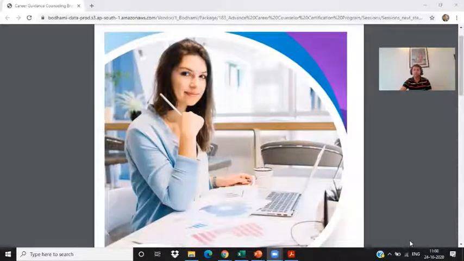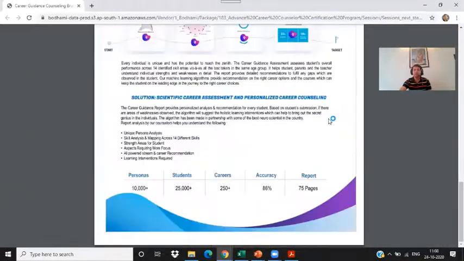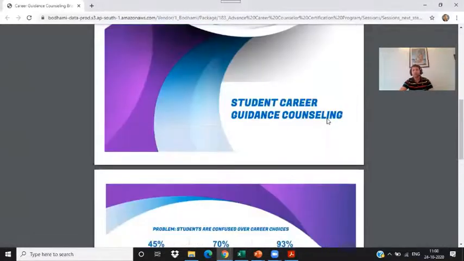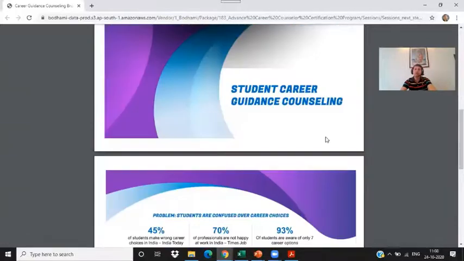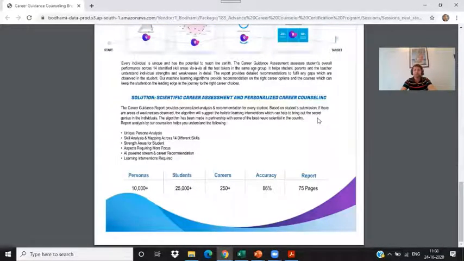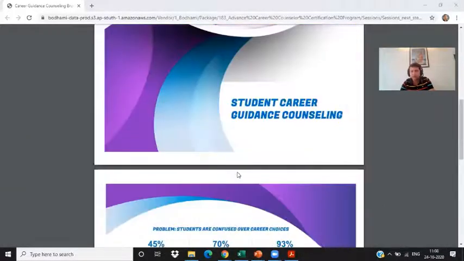Yeah, the brochure is generic, so we have deliberately not put any kind of logo here, so that you can use it. If you want, we can also send you the PowerPoint version of it, so that if you want to put your own logo, that is fine with us. We can upload it in the course itself. Otherwise, right now it is generic, so that you can directly send it, because we have not put any names, so anybody can use it. So this brochure, and then I talked about the